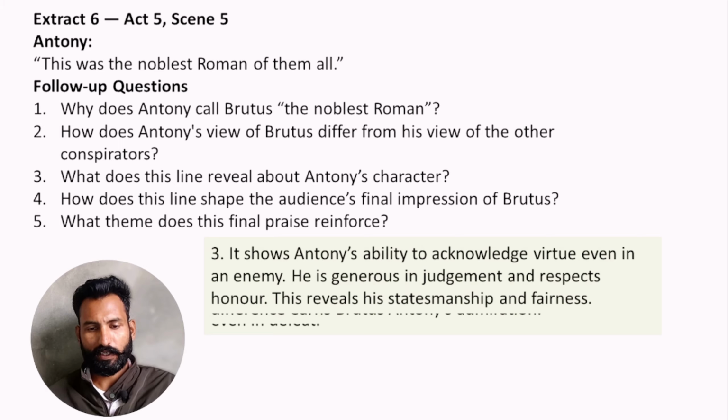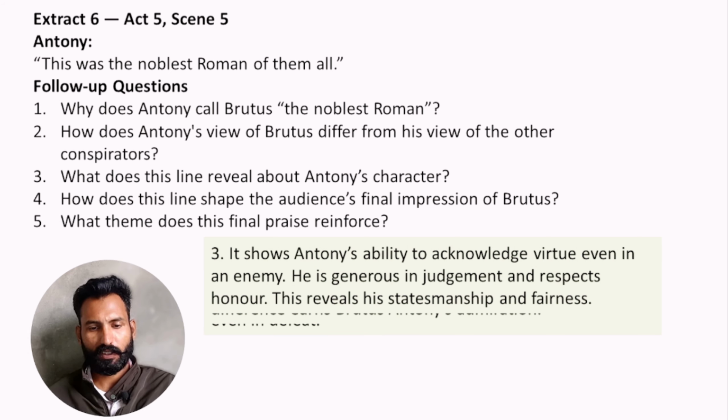What does this line reveal about Antony's character? It shows Antony's ability to acknowledge virtue even in an enemy. So he is generous in judgment and respects honor. This reveals his statesmanship and fairness.